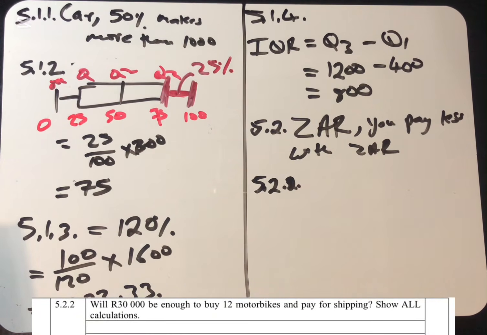So the next question here. The next question says, will 30,000 be enough to buy 12 motorbikes and pay for shipping? Show all the calculations.